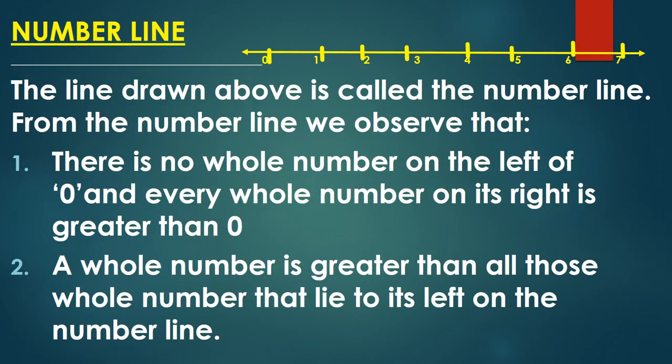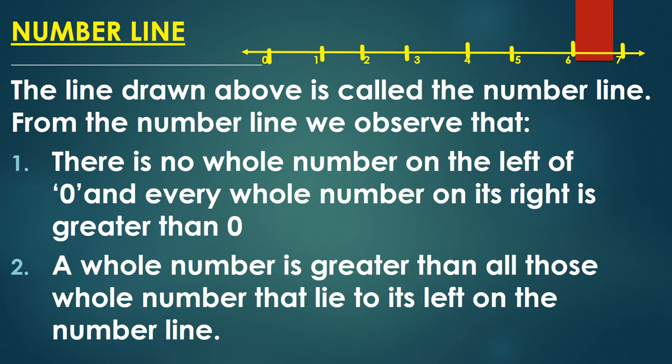Now see how we will make a number line of whole numbers. Here are some rules also to make a number line. One number line you can see on your screen. The line drawn above is called the number line. From the number line, we observe that there is no whole number on the left of 0.